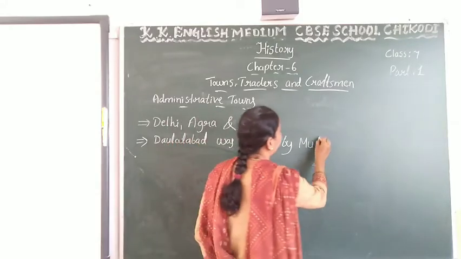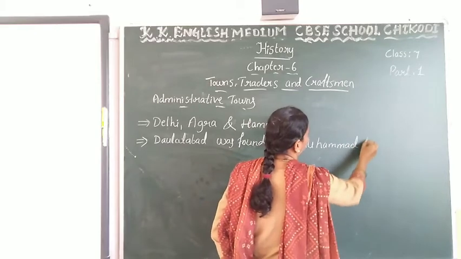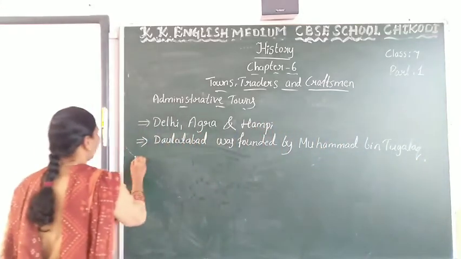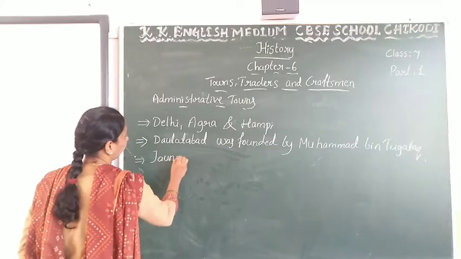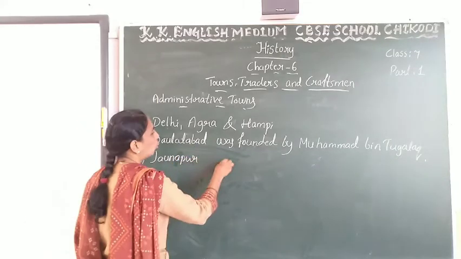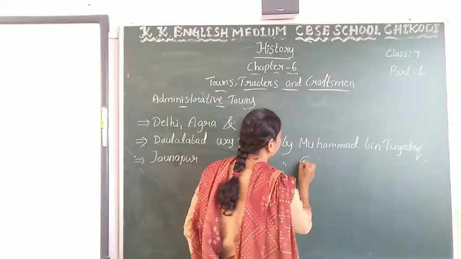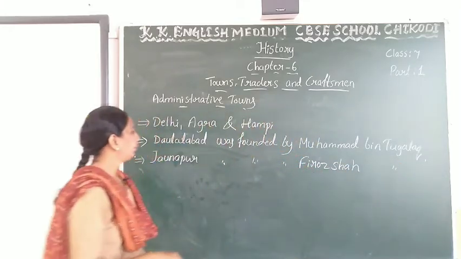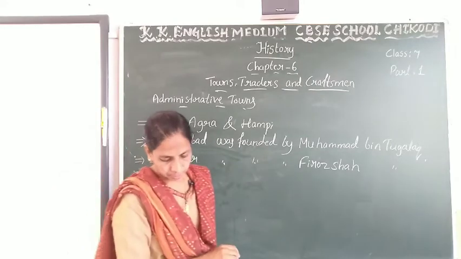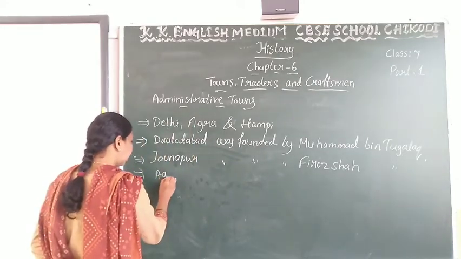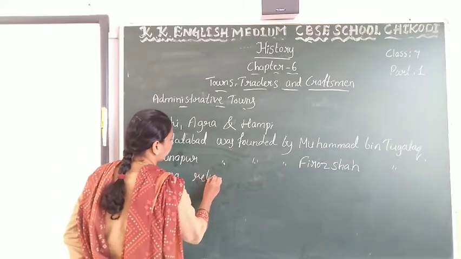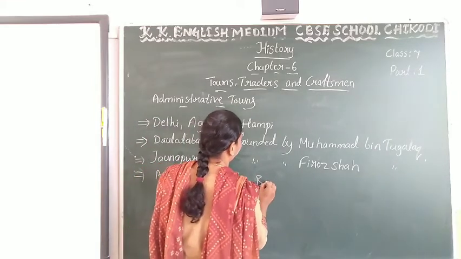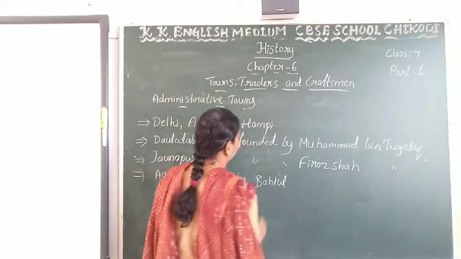Next, Jaunpur was founded by Firoz Shah Tughlaq. Agra was rebuilt by Bahlul Lodi.